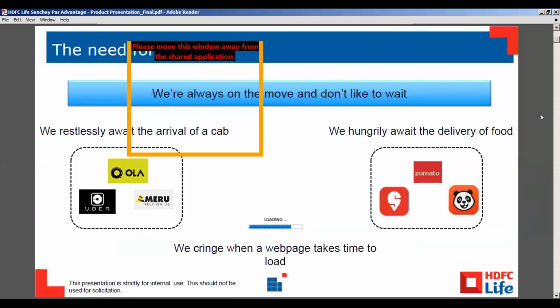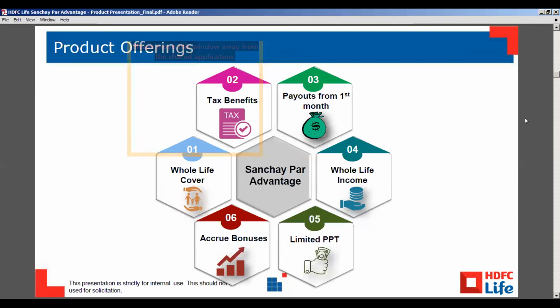In this plan, the customer will get tax benefits, payout from the first month, whole life income, whole life cover, and accrued bonuses. Whatever bonuses the customer is getting, he or she can accrue them. And there are different PPT options in both the options.